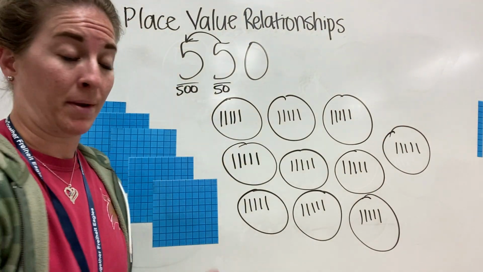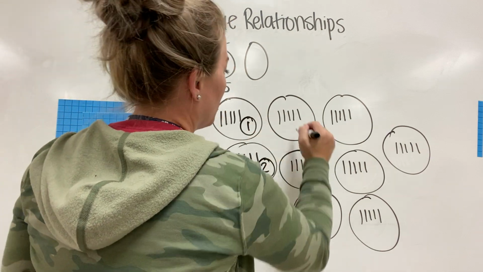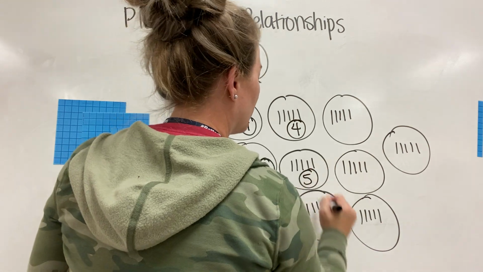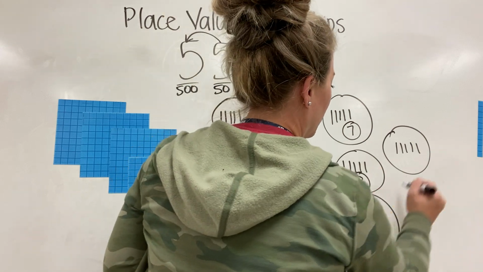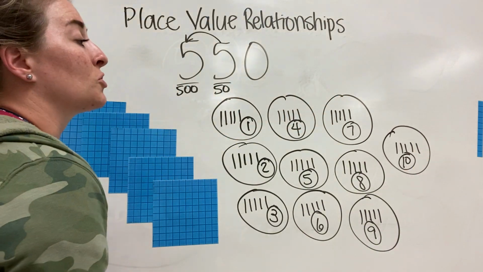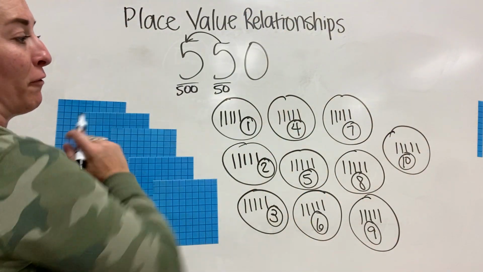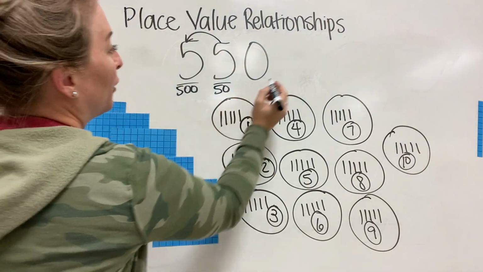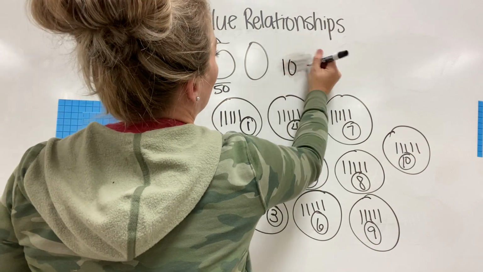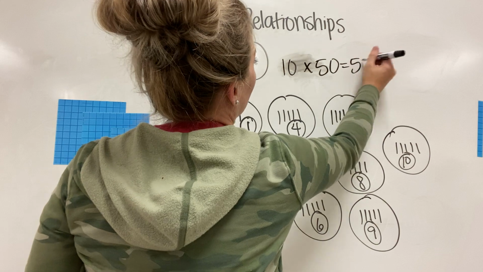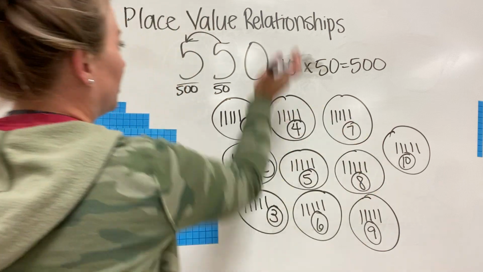But how many groups did that take me? Let's count. 1, 2, 3, 4, 5, 6, 7, 8, 9, 10. Awesome. So it takes me 10 groups of 50 to get this number to relate to 500. 10 groups of 50 will equal 500, okay? So it took me 10 groups to get from 50 to 500.